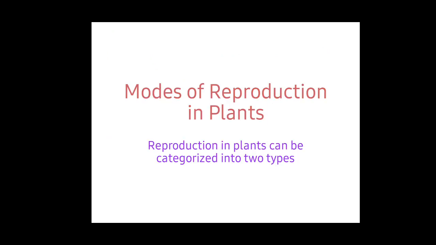Modes of reproduction in plants. Reproduction in plants can be categorized into two types. After seeing the previous slide, you may think that only the reproductive parts take part in the reproduction, but it's not exactly so. Even the vegetative parts also do reproduction in some plants. Let's see in detail now.